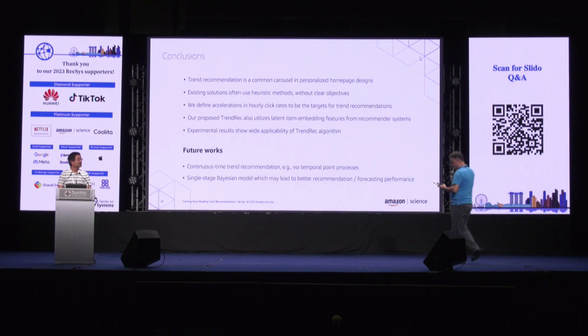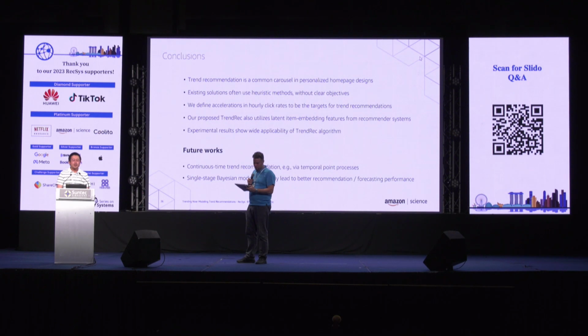So I see we have a couple of questions already on Slido. First one, any reason it has to be a sequential model for the first step to obtain the item embeddings? Okay, that's an interesting question. I guess you have a bit of flexibility in the choice of the recommender systems. Our reviewers also recommended other models. Sequence models tend to give better results, I would say. We just picked one.